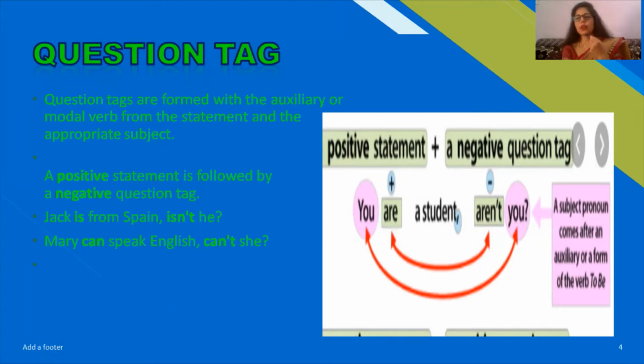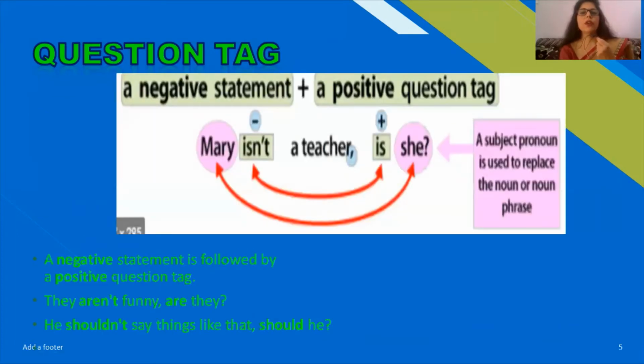So a subject pronoun comes after an auxiliary or a form of the verb be, and in this way we make a positive statement which is followed by a negative question tag.